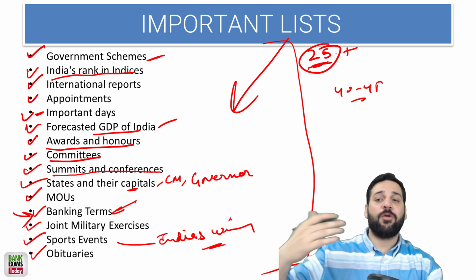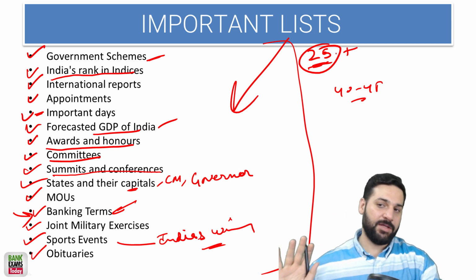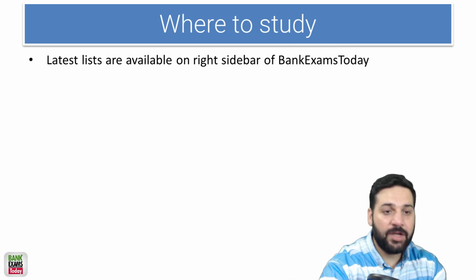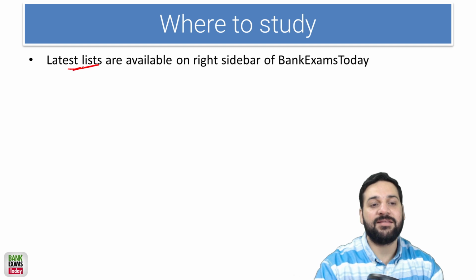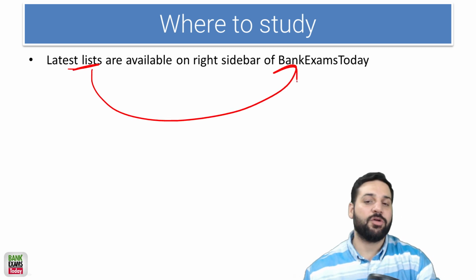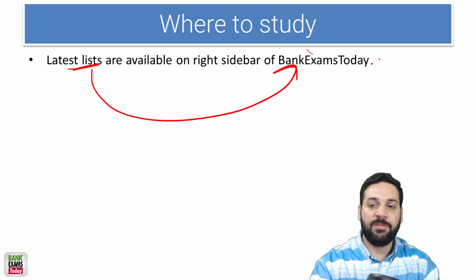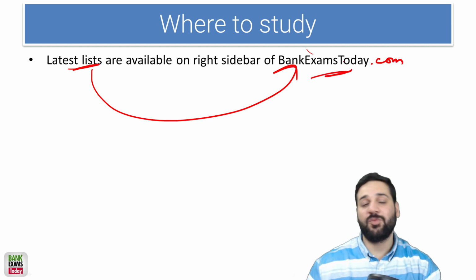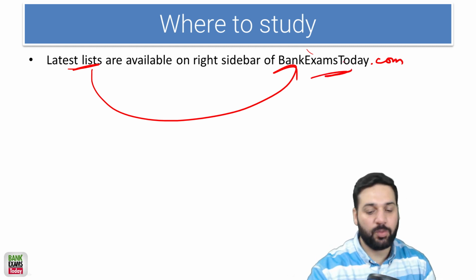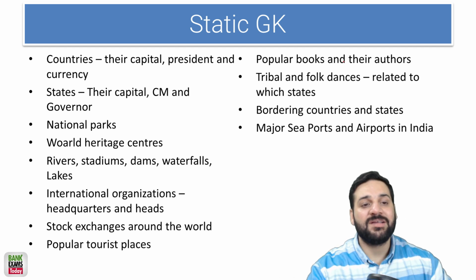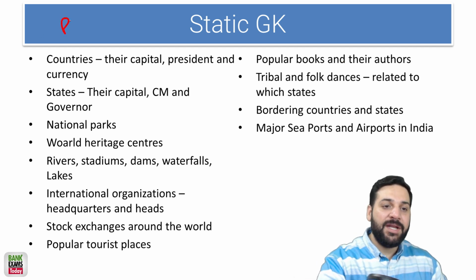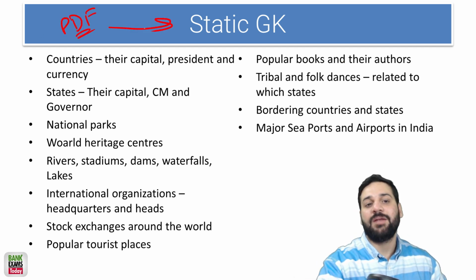And if you are optimistic, then there can be like 50 questions as well. Okay. Where to study? The latest lists are available on bankexamstoday.com. It's only available on bankexamstoday.com. On the BankExamsToday mobile app, we don't have the functionality to add these lists as of now. The static GK, I have already made a PDF for that. Please download that, and please go through that.